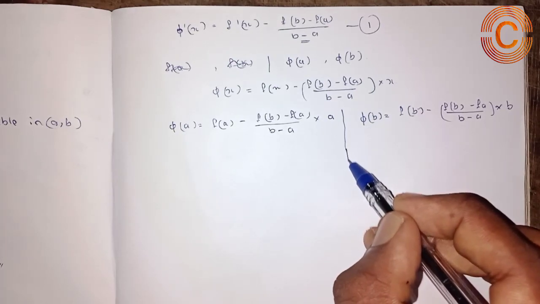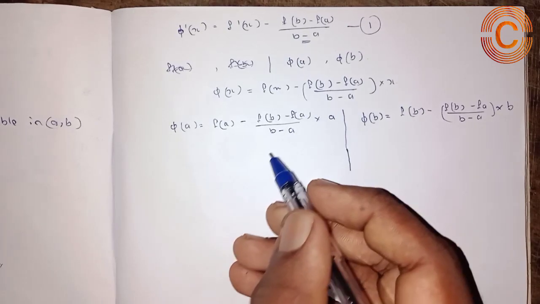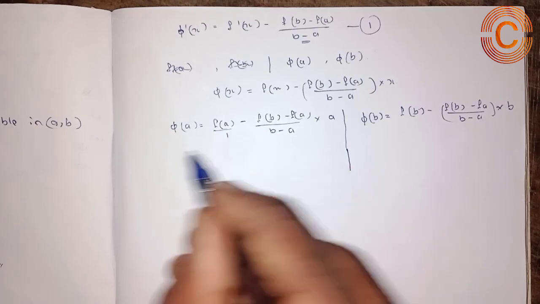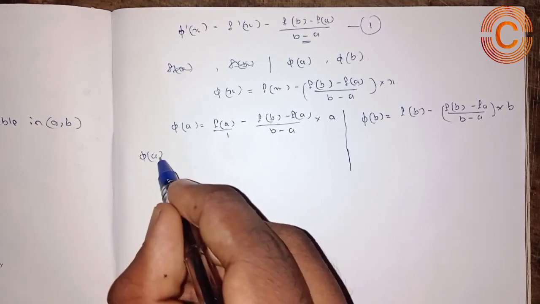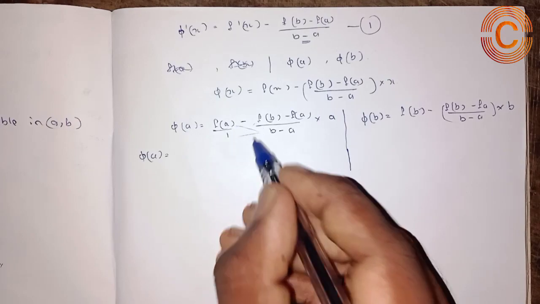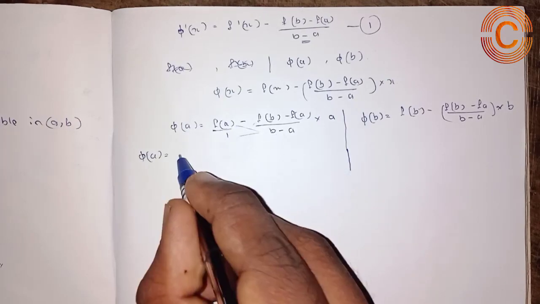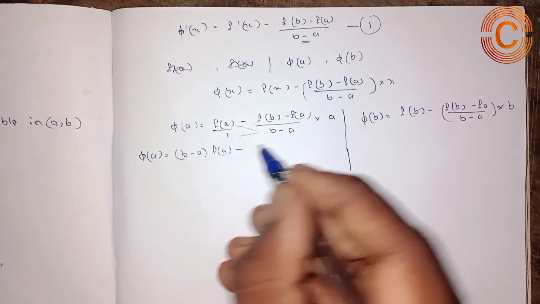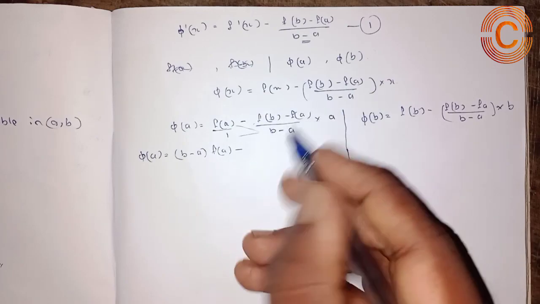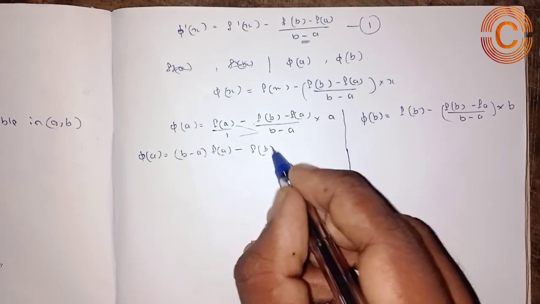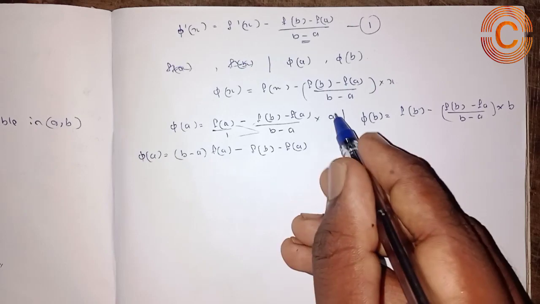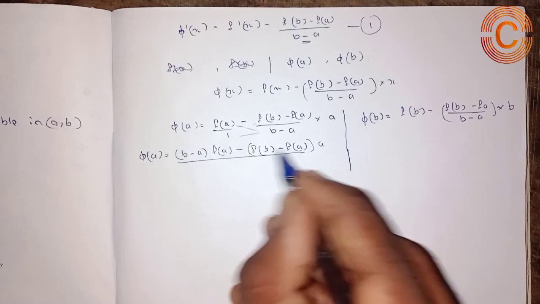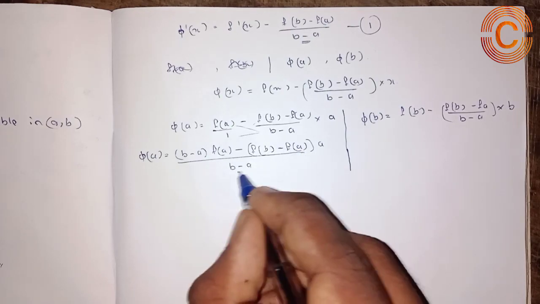So in the step of further simplification, note here that we can write f of a as f of a by 1. So the value for phi of a becomes, by cross multiplication, f of a into b minus a, that is b minus a into f of a, then minus 1 into the numerator term, that is 1 into f of b minus f of a into a. Then the denominator contains the term b minus a also.